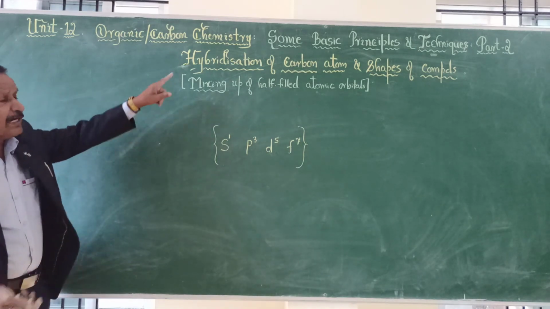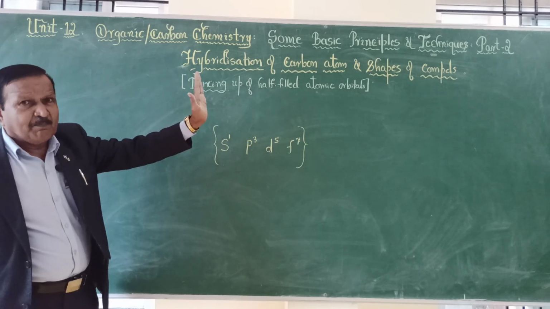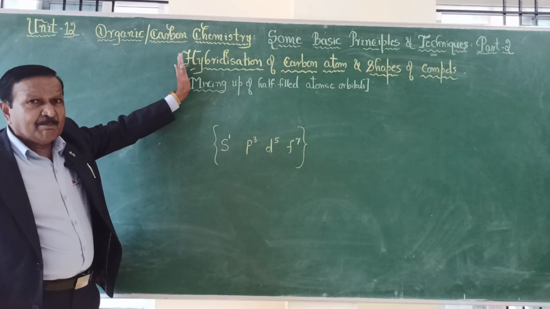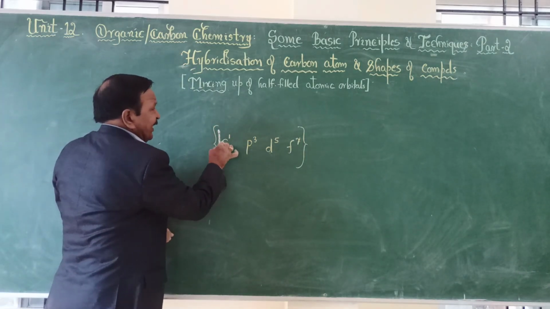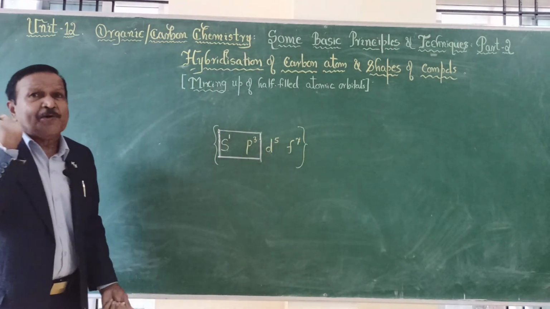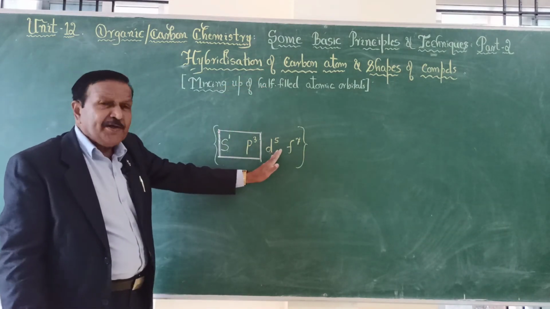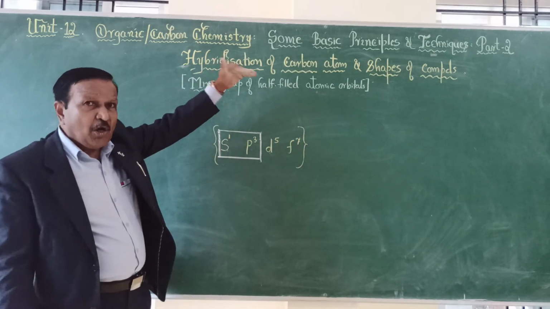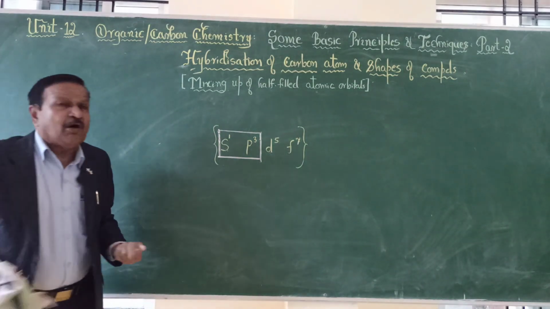But what is our heading, gentlemen? Hybridization of carbon atom and shapes of compounds. Since we are going to study only organic chemistry, carbon compounds, for your PUC first year, we are going to restrict our study only to mixing of s and p. Why? Because in carbon there is no d orbital, there is no f orbital, and hence we stop for the time being at mixing between s and p orbitals.